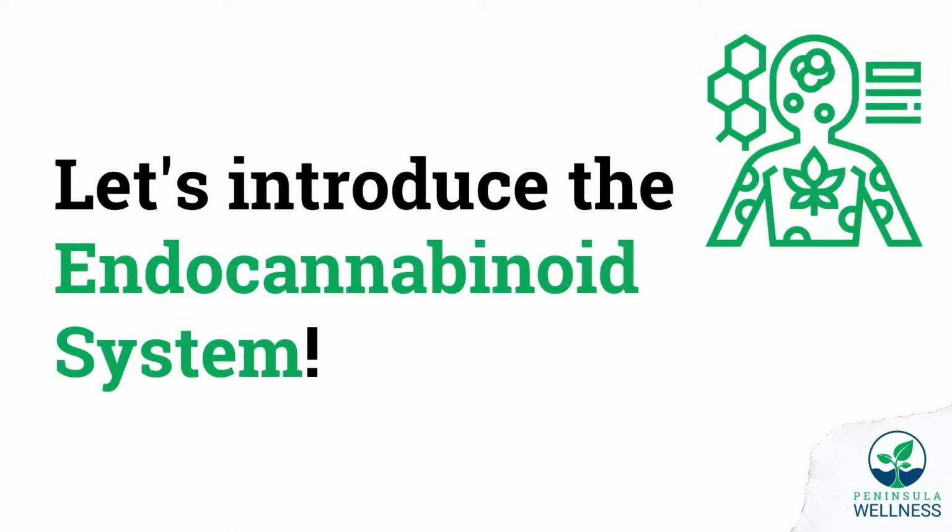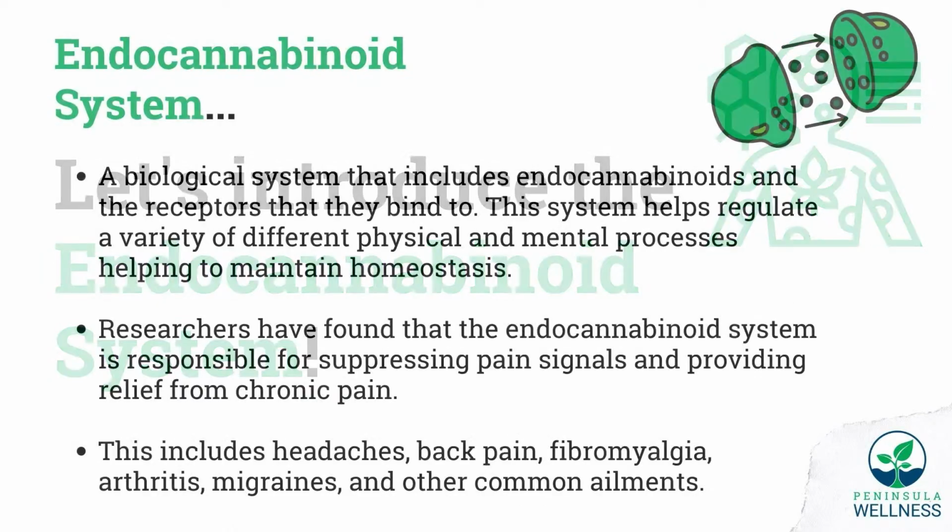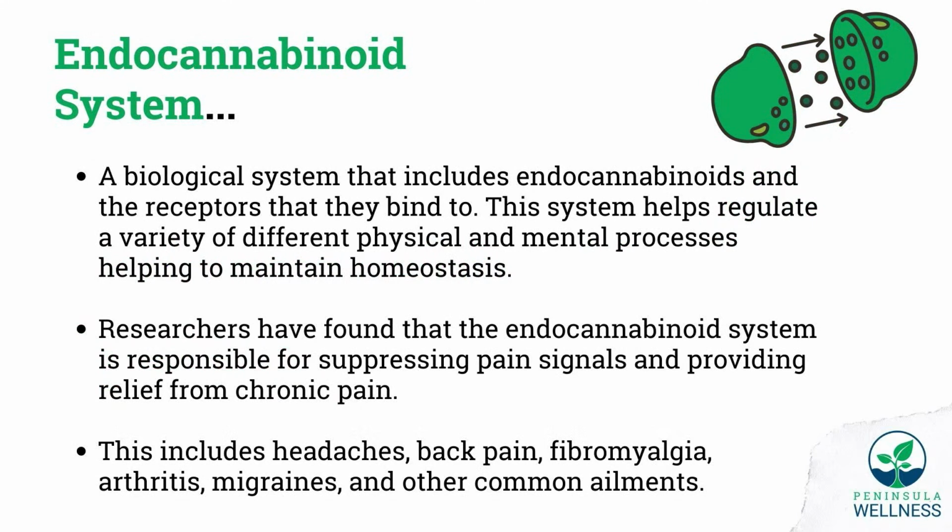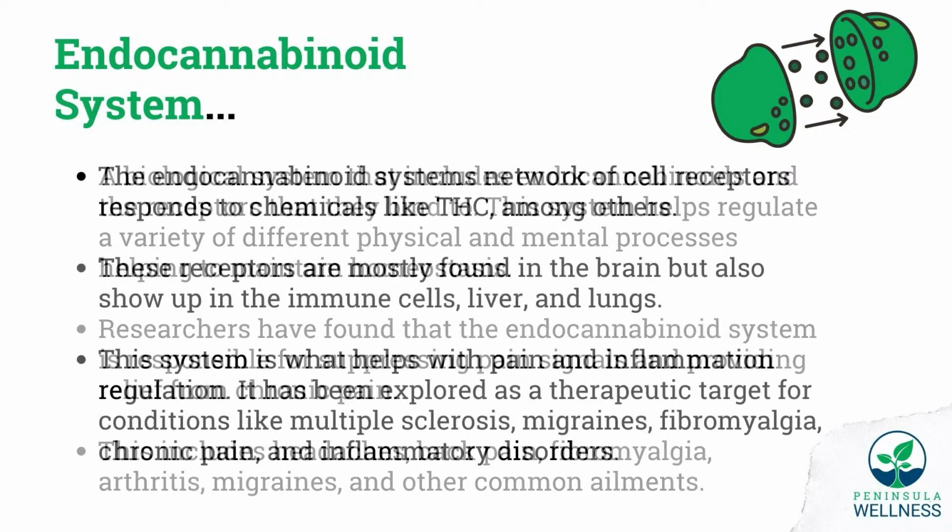So let's first introduce the endocannabinoid system. All right. The endocannabinoid system is a biological system that includes endocannabinoids and the receptors that they bind to. This system helps regulate a variety of different physical and mental processes, helping to maintain homeostasis in the body. Researchers have found that the endocannabinoid system is responsible for suppressing pain signals and providing relief from chronic pain. This includes headaches, back pain, from fibromyalgia, migraines, and many other common ailments.